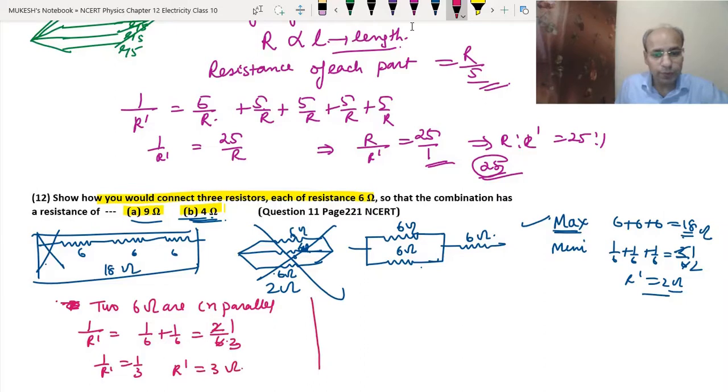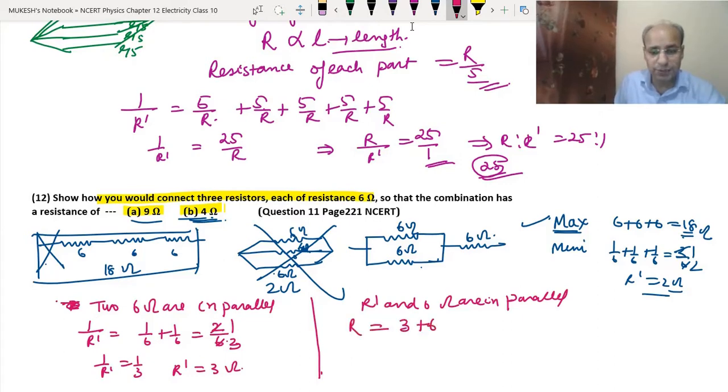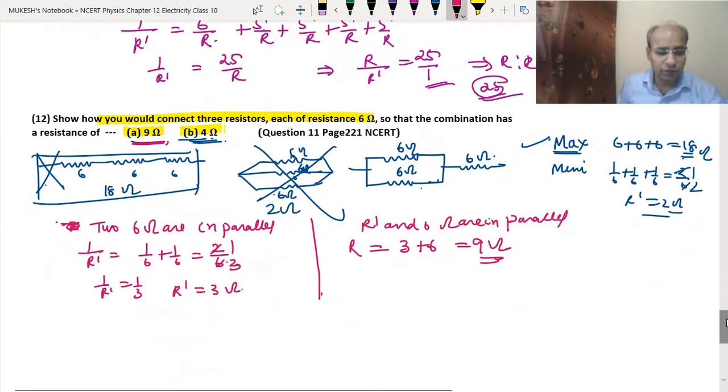Now R dash and the 6 ohm are in series. So the total resistance R will be equal to 3 plus 6, that means 9 ohm. Now we have got the answer for the first part.